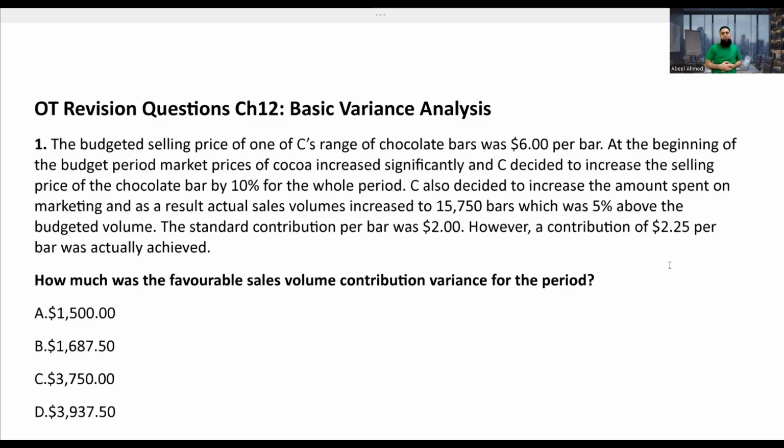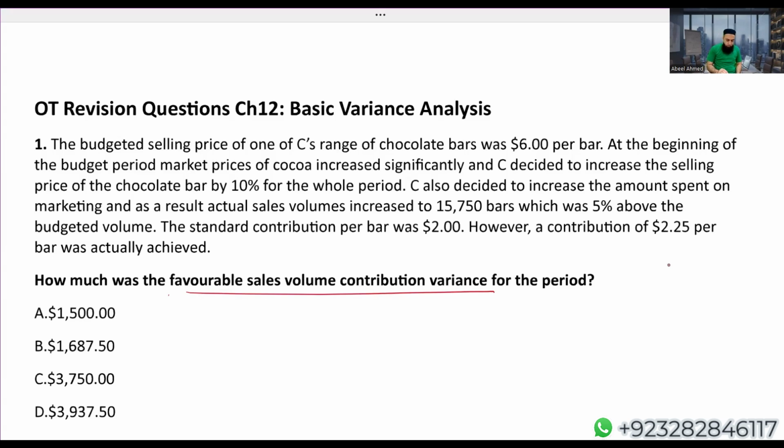Okay, dear performance management students, let's discuss another question from the study hub, and that is on sales volume variance. Let's begin the question. How much was the favorable sales volume contribution variance for the period? So they are asking how much was the sales volume contribution. So logically, the company is following marginal costing.